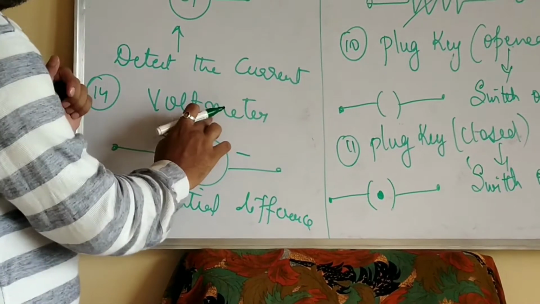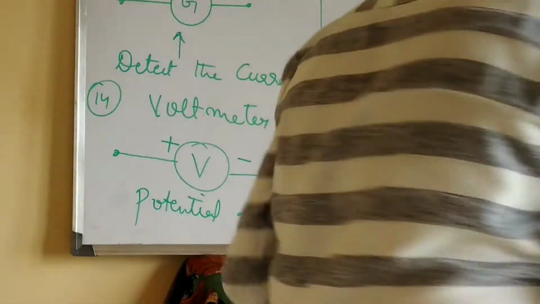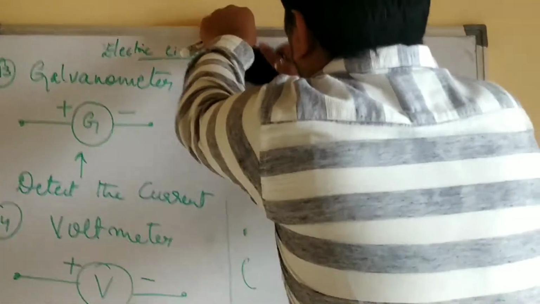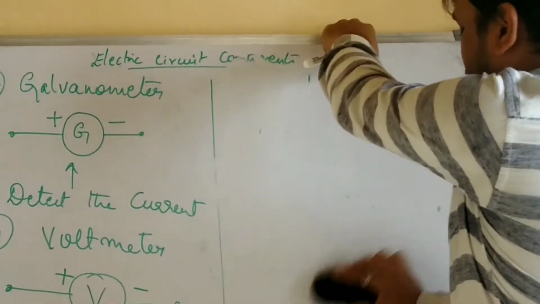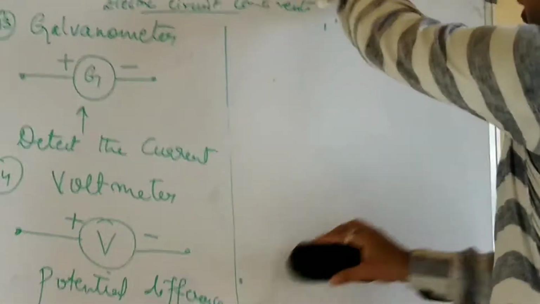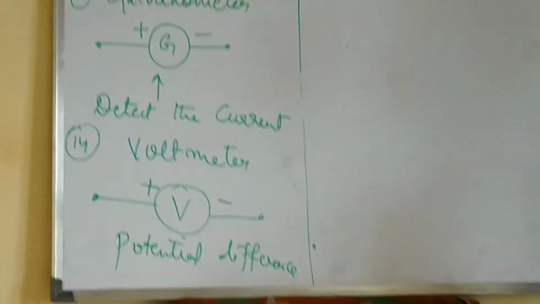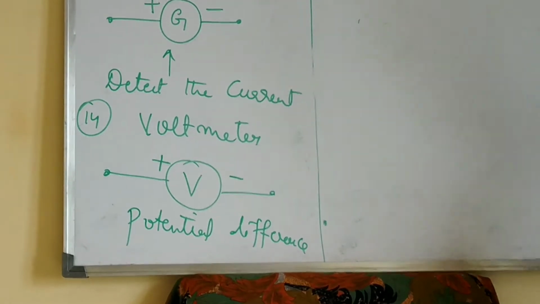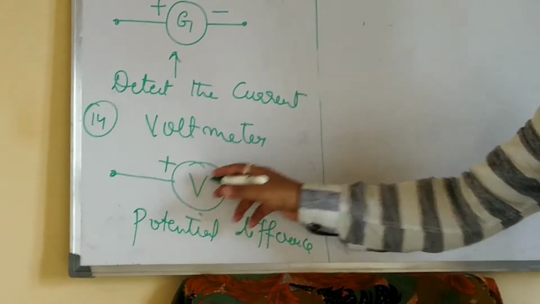Voltmeter is a device used to measure potential difference. And remember students, in the circuit, this potential difference or voltage, that is what the voltmeter is used to measure, right?